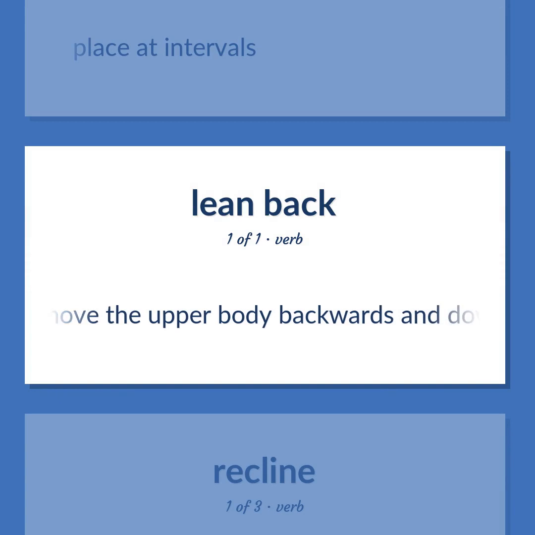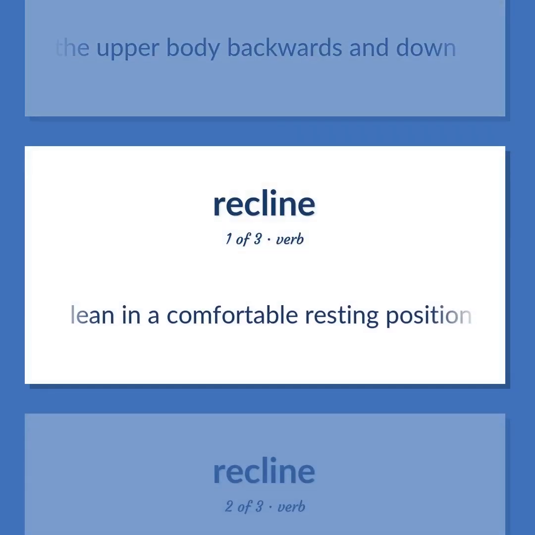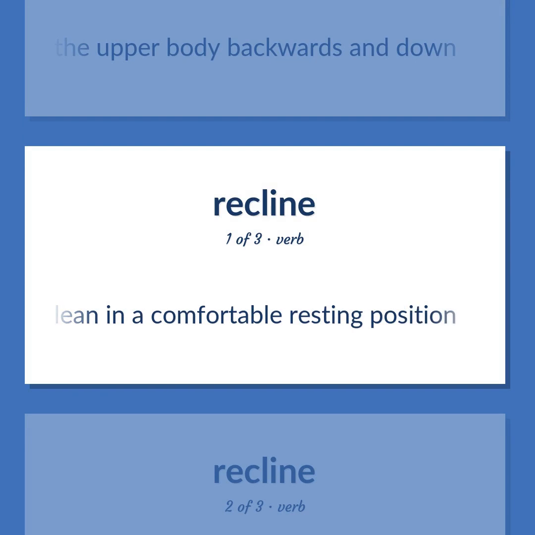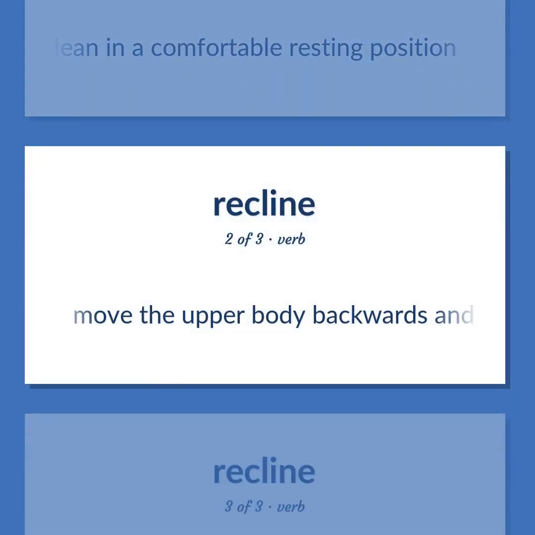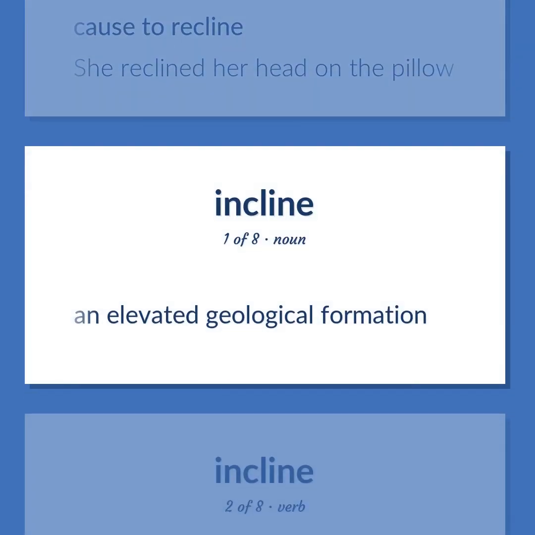Move the upper body backwards and down. Lean in a comfortable resting position. Move the upper body backwards and down. Cause to recline. She reclined her head on the pillow. An elevated geological formation.